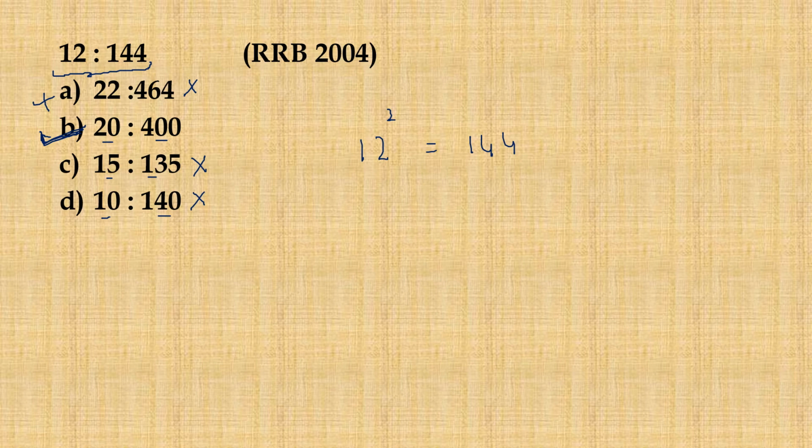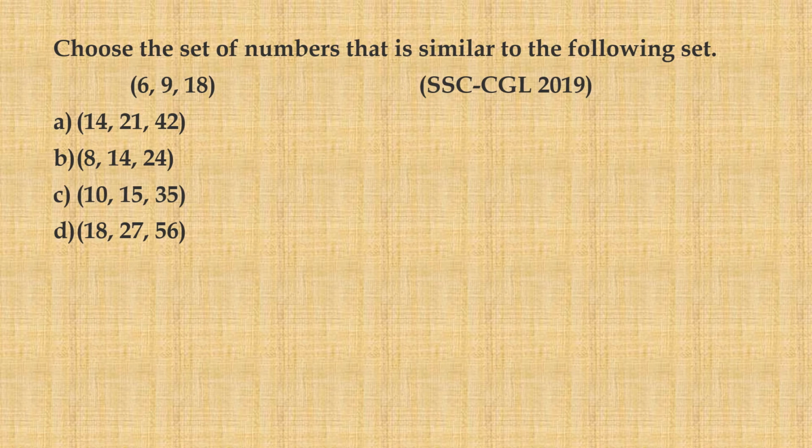Let us now have a look at the third question for this video. We have been given a set of numbers, that is 6, 9 and 18. If I try to find the relation 6, 9 and 18, I find that all these three numbers that are given to us, they are multiples of 3. So 3 times 2 gives us 6, 3 times 3 gives us 9 and 3 times 6 gives us 18.